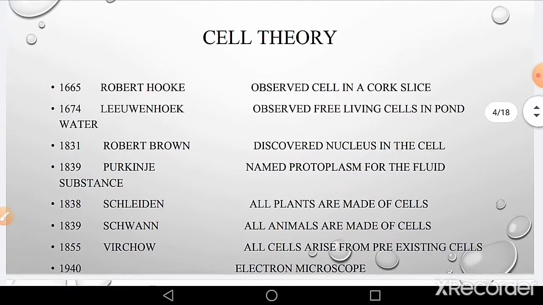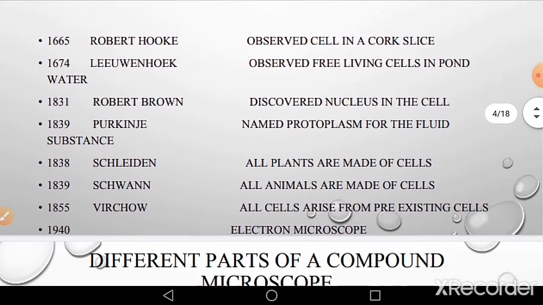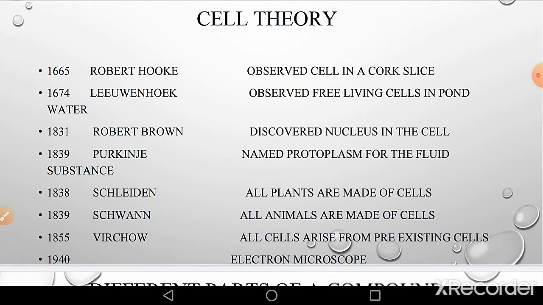Schleiden and Schwann said that all plants and animals are made up of cells. Schleiden stated that all plants are made up of cells, and Schwann said all animals are made up of cells. So this was the cell theory, which states that all living things are made up of cells, and all cells arise from the pre-existing cell. That means when the pre-existing cell multiplies, they form the new cell. And in 1940, the electron microscope was formed.